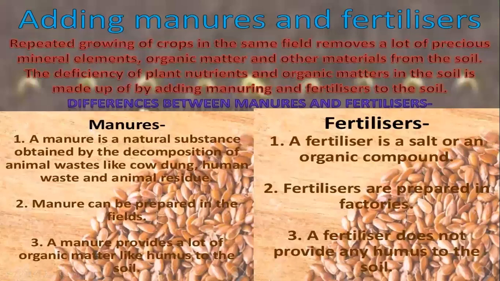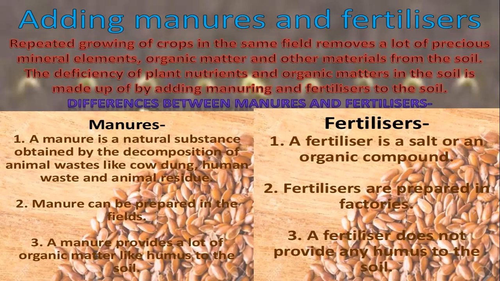After sowing, we have to add manure and fertilizers. So the question comes, is it necessary to add both manure and fertilizer? So your answer is yes, because manure is a natural substance that is obtained from the decomposition of waste, animal residue, cow dung, human waste, etc. And fertilizer is an inorganic compound.